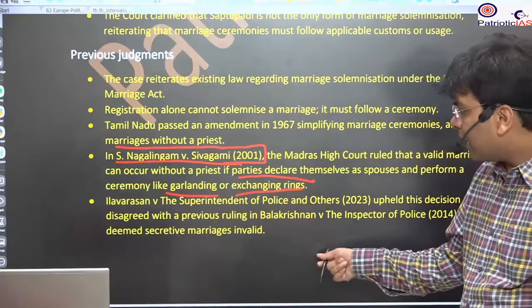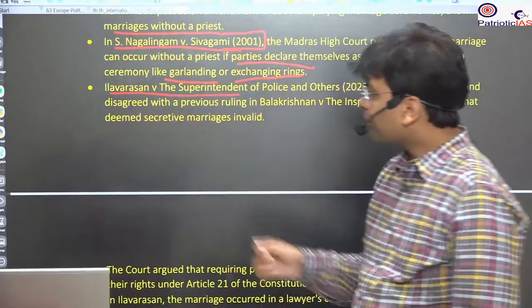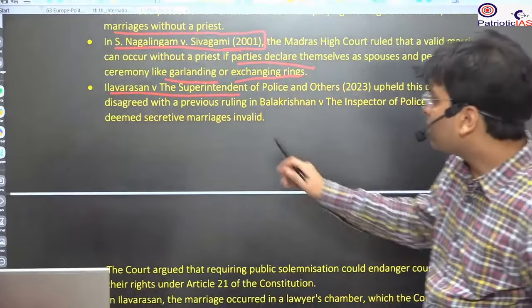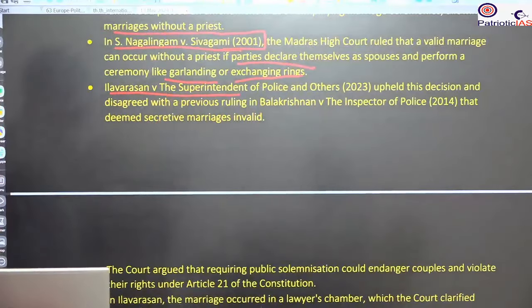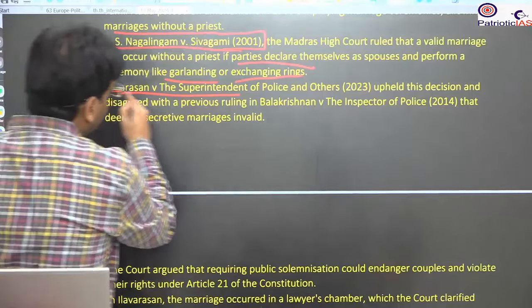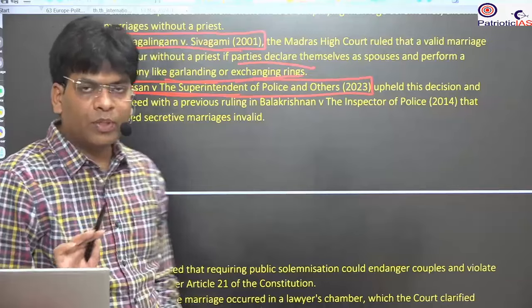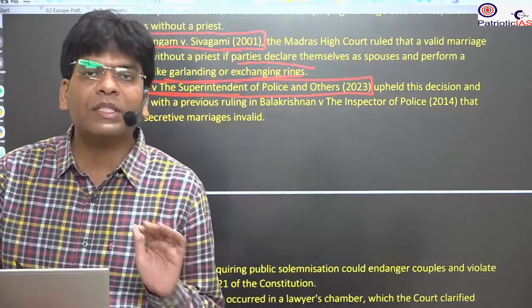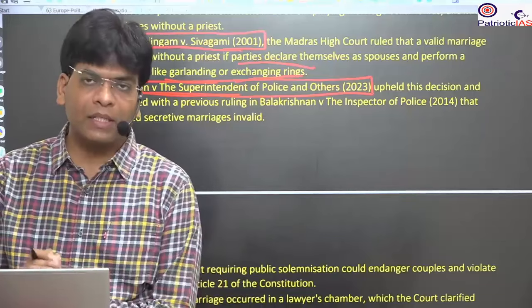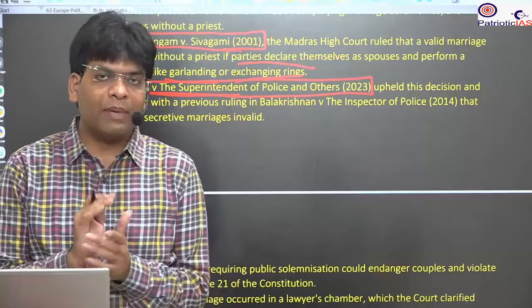Next, there was one more case in the Supreme Court, the Ilvarasan versus the Superintendent of Police and others case of 2023. Here the Supreme Court accepted that even if the couple has married in a secret manner, with no public ceremony, even that will be valid. Why is the secret marriage allowed?